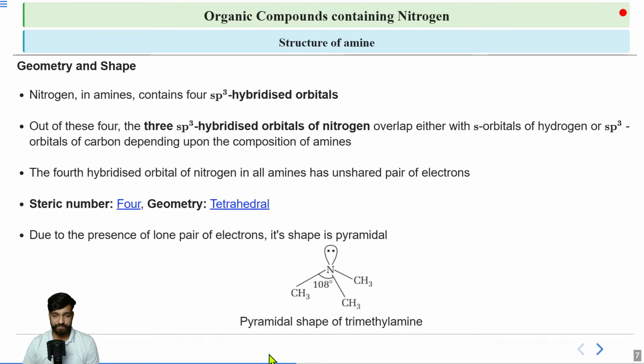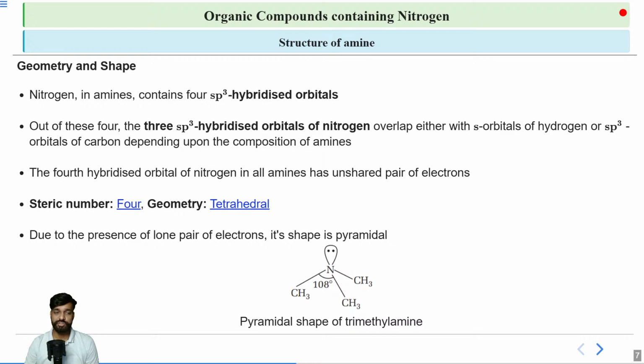So here is the shape. Now the example that you are seeing is an example of tertiary amine. Why? Because all of the 3 hydrogens are replaced by 3 methyl groups. What about the shape? While we are considering the shape, we do not consider this lone pair. So these 3 methyl groups and your nitrogen make up a pyramid. Right? You can clearly see here a pyramid shape is formed here. Therefore, we call it a pyramidal shape.